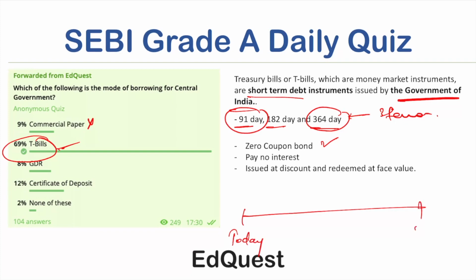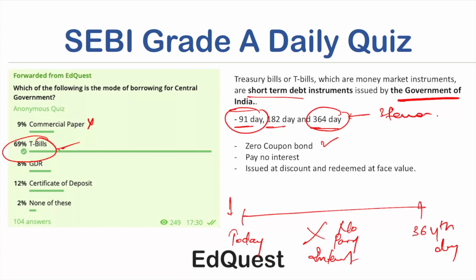If you buy a T-bill today and hold it till the 364th day, you are not going to get any interest. No interest is paid.